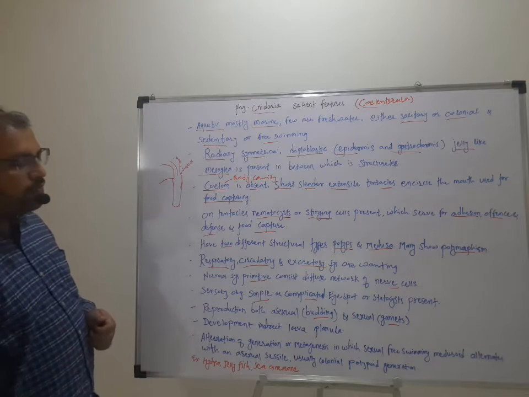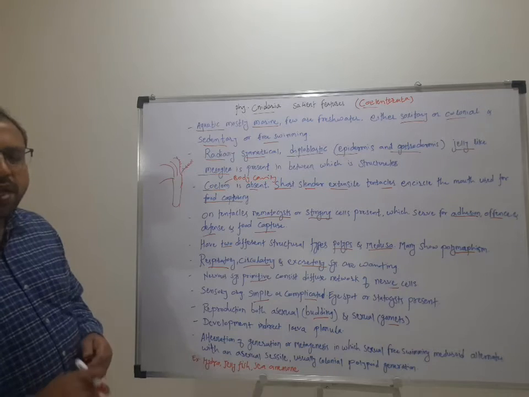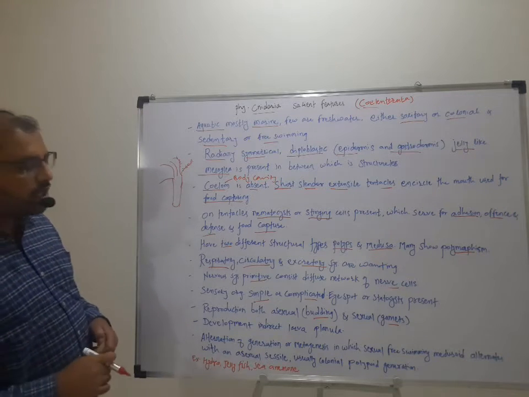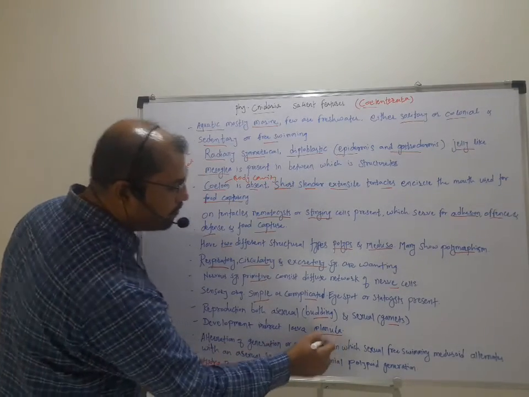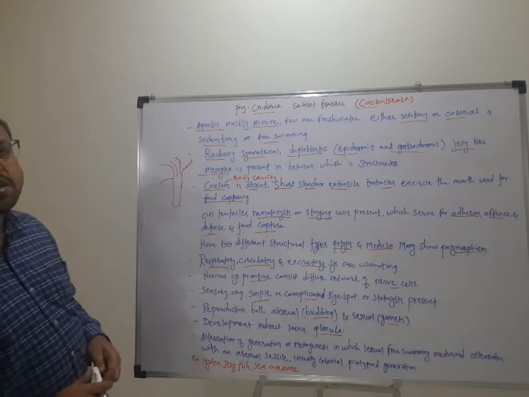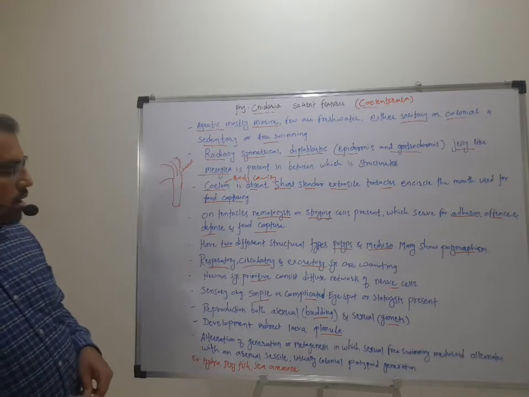Then development in these cnidarians is indirect, means they have larval forms and the larva is called the planula. So the planula larva is present, which is nothing but the intermediate stage in the life cycle of cnidarians.